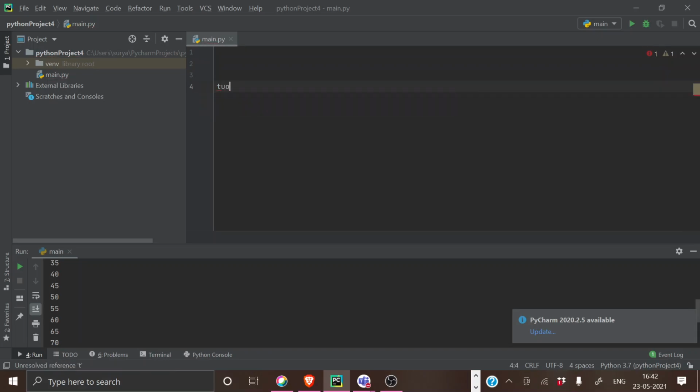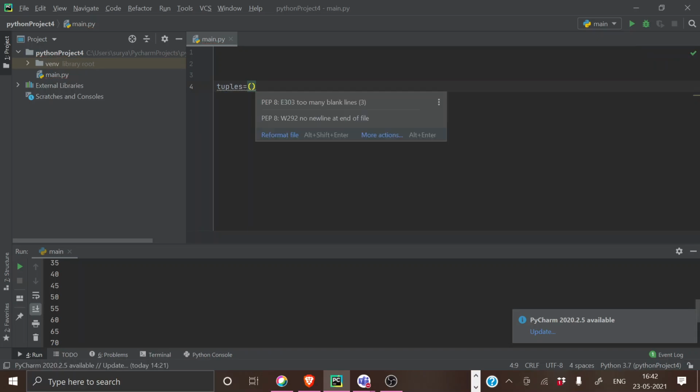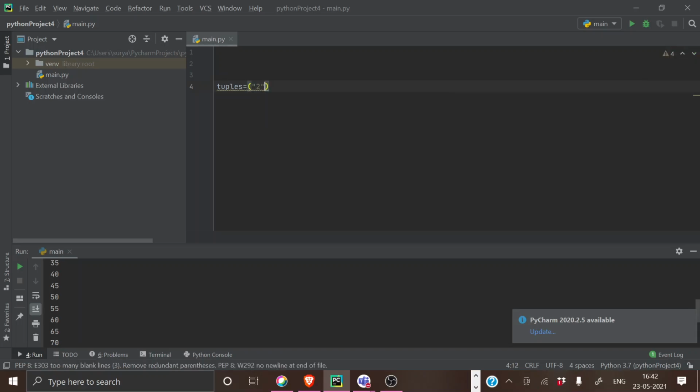Tuples are simple. I'll just say the difference. In a list, you will be using square brackets. Here, you will be using curved brackets. Other than this, everything is the same, initialization. This is how you name it, some name you're giving.